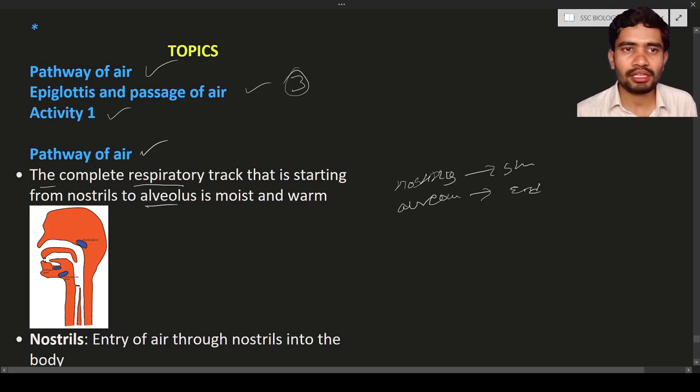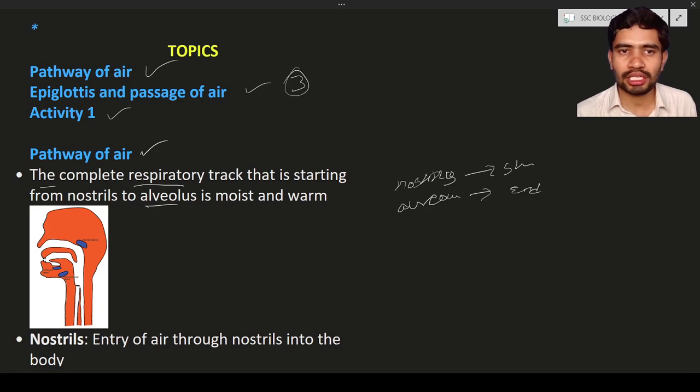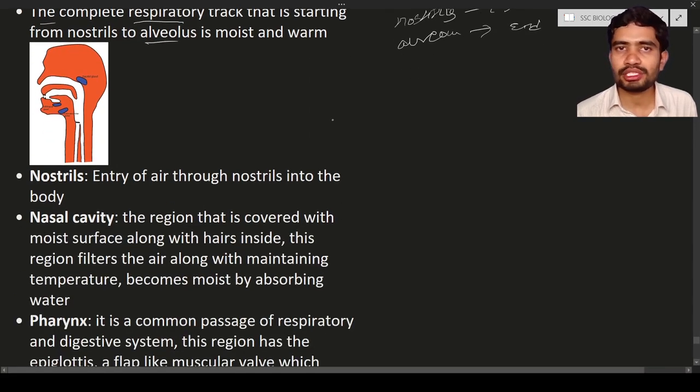In this pathway of air, the air is going to travel, and here you can see the tract is moist and warm. What is meant by moist? Moist means a light layer of water is present in this tract, and there is also a slightly higher temperature, that is known as warm. So remember, the respiratory tract is moist and also warm. You can see the respiratory tract here, starting with the nostrils and ending with the alveolus in the lungs. First, the starting point is the nostrils.